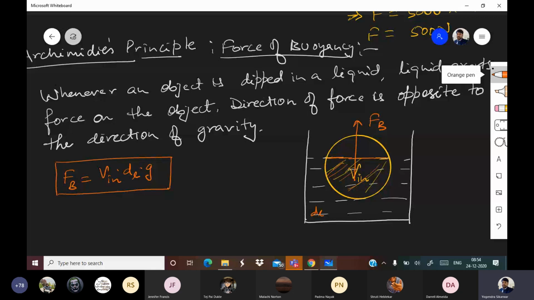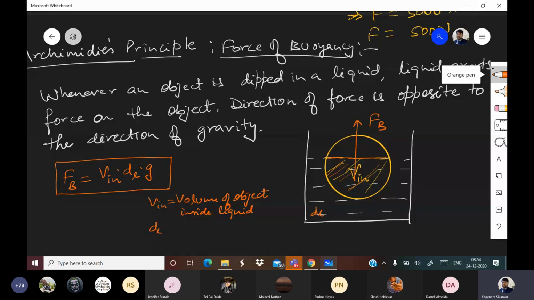Any doubt, any questions so far, anyone? So what is V in? V in is the volume of the object inside the liquid. Only that volume inside the liquid, or you can write it as immersed in liquid.